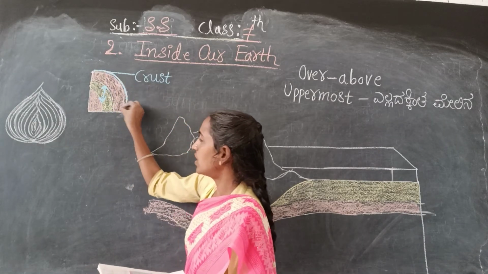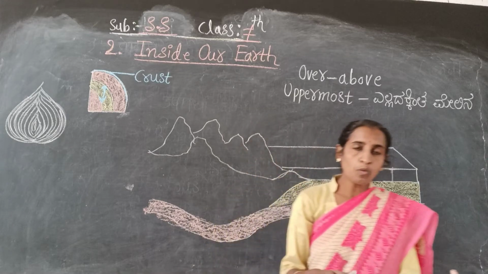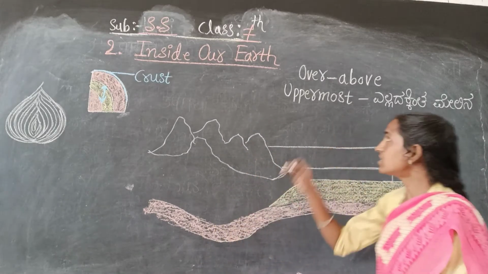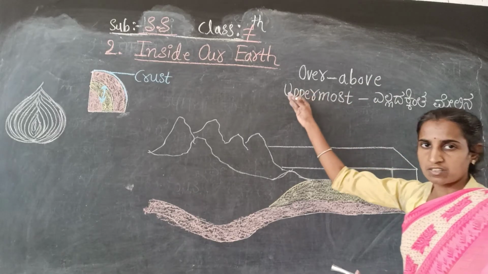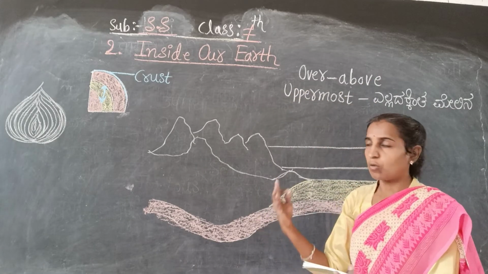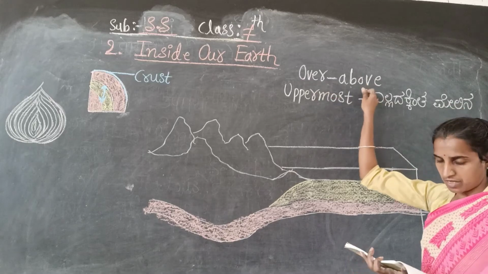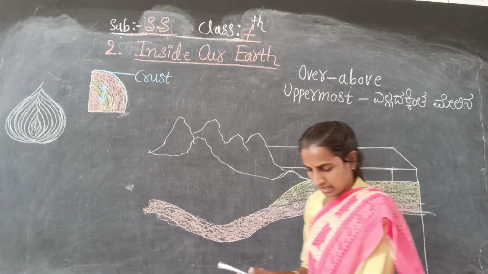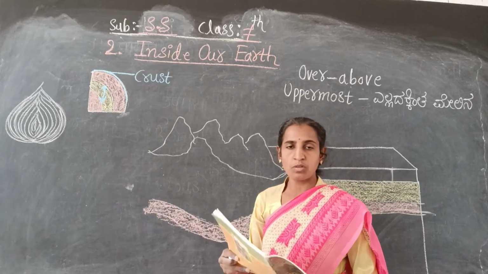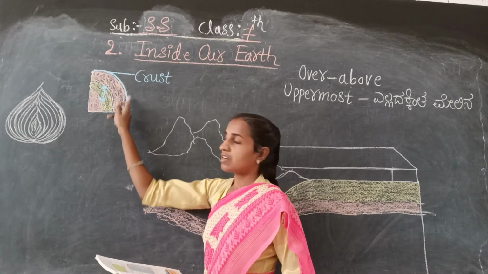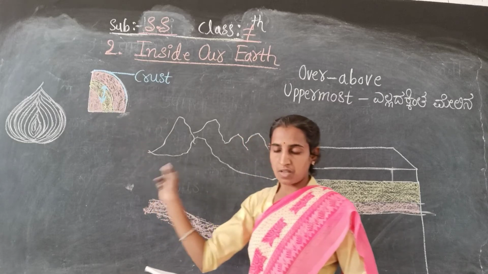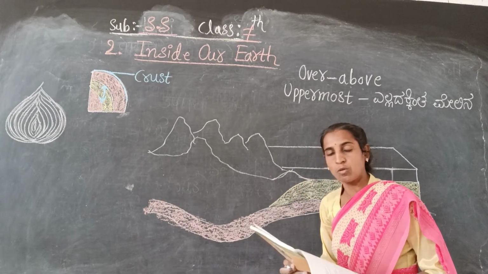Over means above the surface. The uppermost layer above the earth's surface is called the crust.